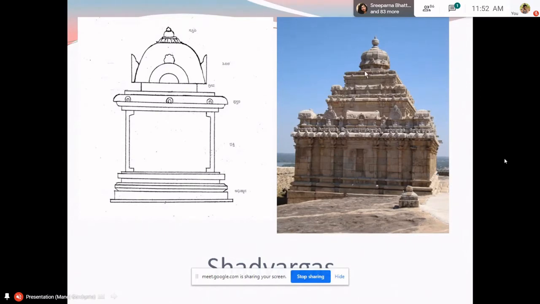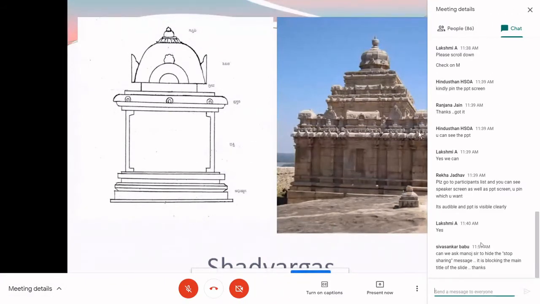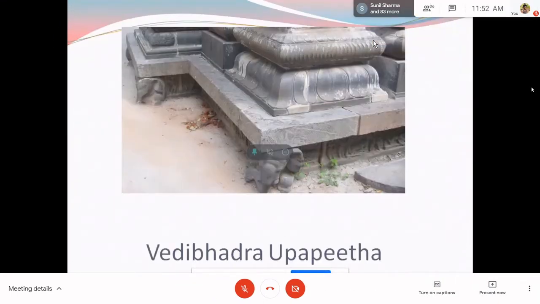Yes, sir. Okay. So this is the Adhisthana part. Then we have the Bitti part. And this is the entablature or the Prastara. And this is the Griva, Shikhara and Stupi. Now we will just understand the parts separately, individually.